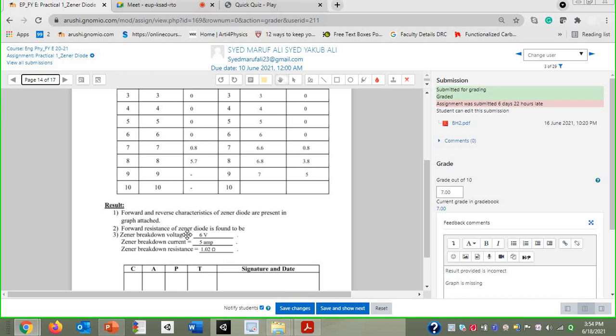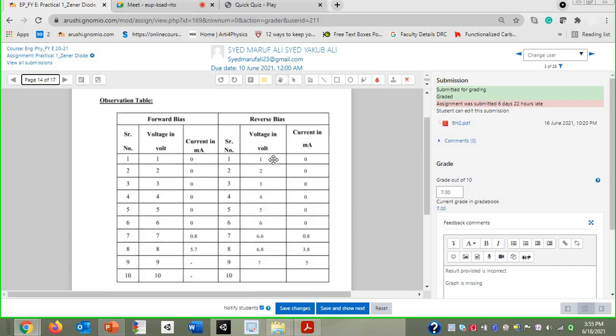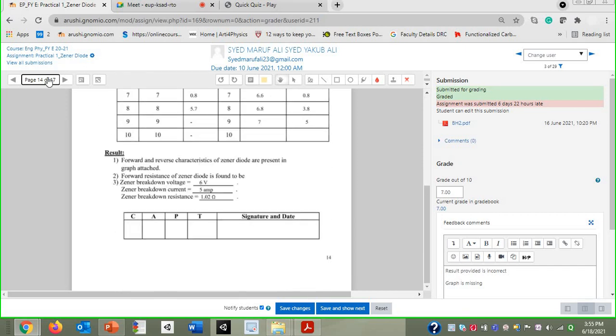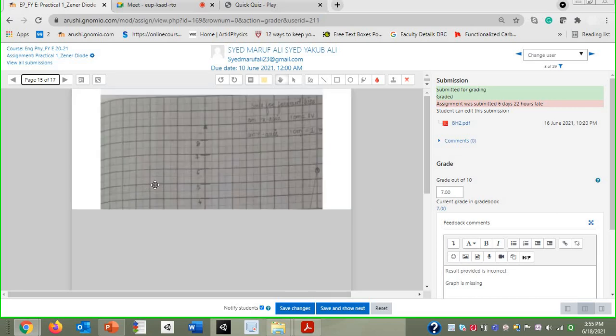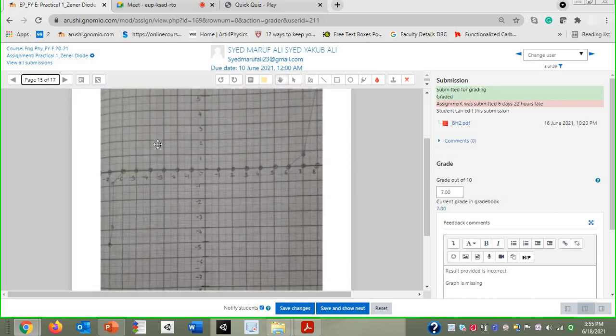Next, it is asked to mention the Zener breakdown voltage. Basically, the Zener breakdown voltage is the point at which you get conduction in the circuit. If you see the graph, that value you can take from the observation table or from the graph.